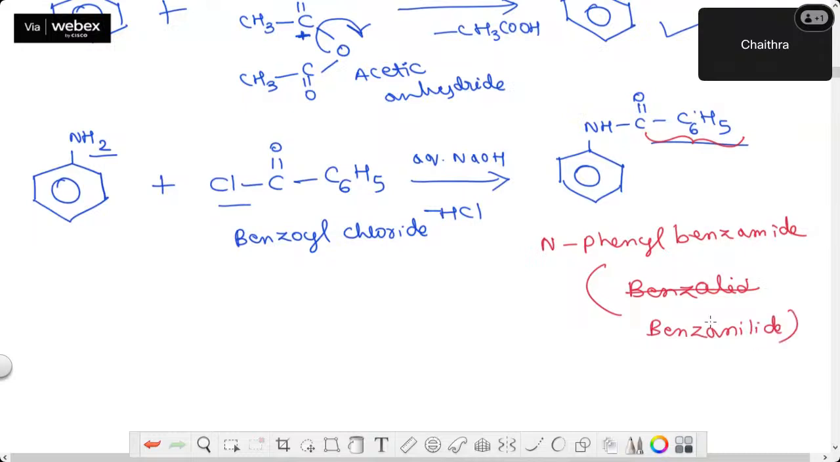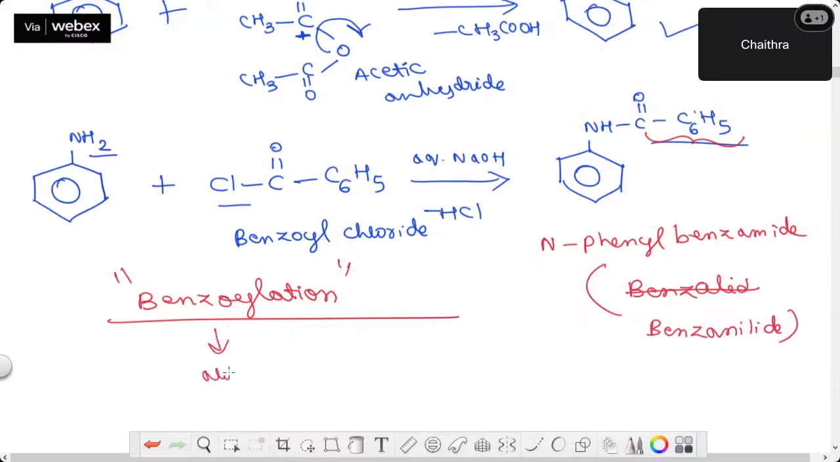Okay, so this is called not acylation or acetylation. Instead, you introduce what group? Benzoylation. You introduce the benzoyl group. Therefore, this particular reaction is called benzoylation. So I took an example of an aromatic amine. You can also take an aliphatic amine. So benzoylation of aliphatic or aromatic amines with benzoyl chloride in the presence of aqueous NaOH.